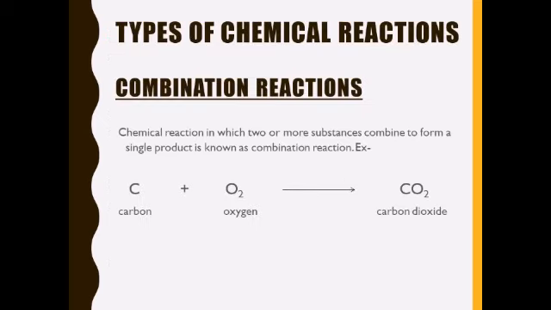Now next we will discuss different types of chemical reactions. So first we will start with combination reaction. The chemical reaction in which two or more substances combine to form a single product is known as combination reaction. So in this, substances combine to form a new substance. For example, carbon combines with oxygen of the air to form carbon dioxide. So in this, the two substances are combining to form a single substance.